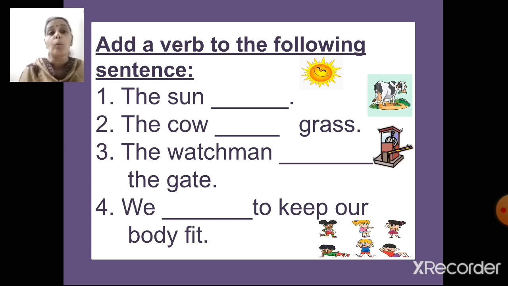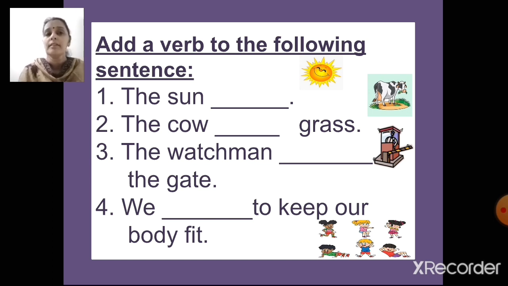Now think, what verb can you write for each of these sentences, and write it down. Then I will show you the answer, and accordingly you can give yourself a tick if it is right. If it is wrong, you can erase it and write the right one. This is just a revision, so no need to worry. Even if it is wrong, there's no problem. You have to learn. That's it. So shall I show you the answer? Are you all ready? Okay.